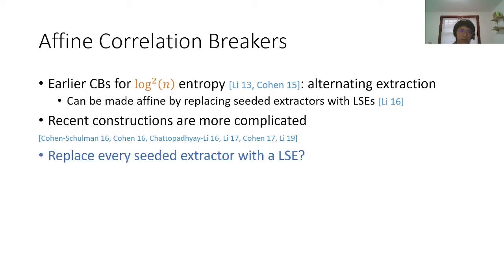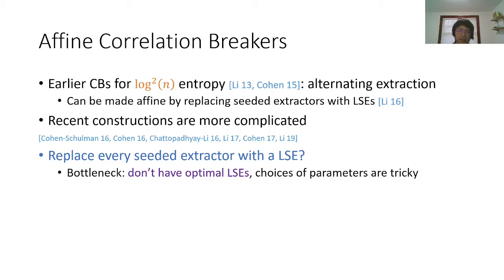And a natural idea is, although they are more complicated, they are still somehow based on seeded extractors. So maybe we can still replace every seeded extractor with a linear one. But the bottleneck here is we don't have optimal linear seeded extractors, so we can't just replace every seeded extractor with a linear one that has the same parameters. And because the use of seeded extractors in this recent construction is very complicated, the choices of parameters will become very tricky, and it's not even clear that it will work without any loss of parameters.